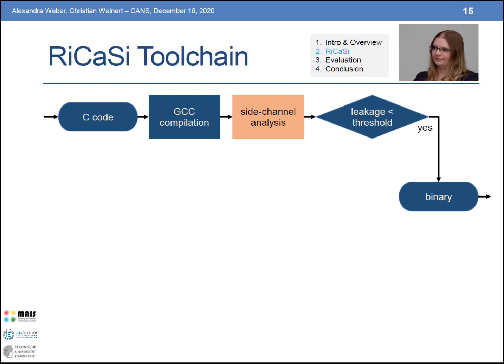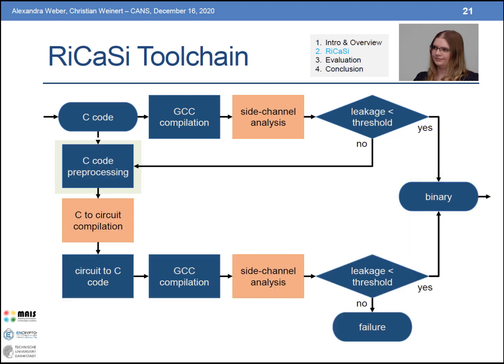In the first phase, RiCaSi ensures that circuit compilation is used only when necessary. To this end, we take high-level C code and compile it to an x86 binary. We then apply an automatic side channel analysis next, and this analysis provides a security guarantee in the form of an upper bound on the cache side channel leakage of the binary. If this bound is already below the threshold of acceptable leakage, we are done, and the binary can be used directly without any overhead. If the security is not strong enough, that is, if the leakage bounds are higher than the desired threshold, then we move into the second phase of RiCaSi.